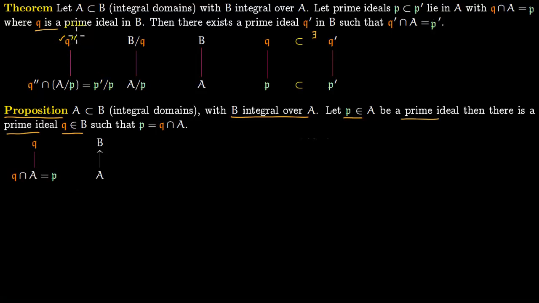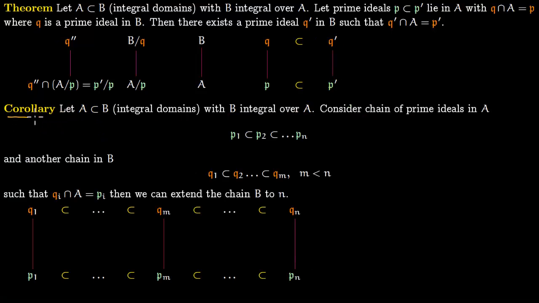Now the inverse image of Q double prime in B. So this Q double prime is the prime ideal of B over Q, but then you can pull it all the way back to B. So inverse image of this Q double prime, you can set it as Q prime. And that will sit over P prime. Precisely because Q double prime sits over P prime over P. And this contains Q. That is how this is a prime ideal in B over Q. So this inverse image of this in B is Q prime which will contain Q. And this will sit over P prime.